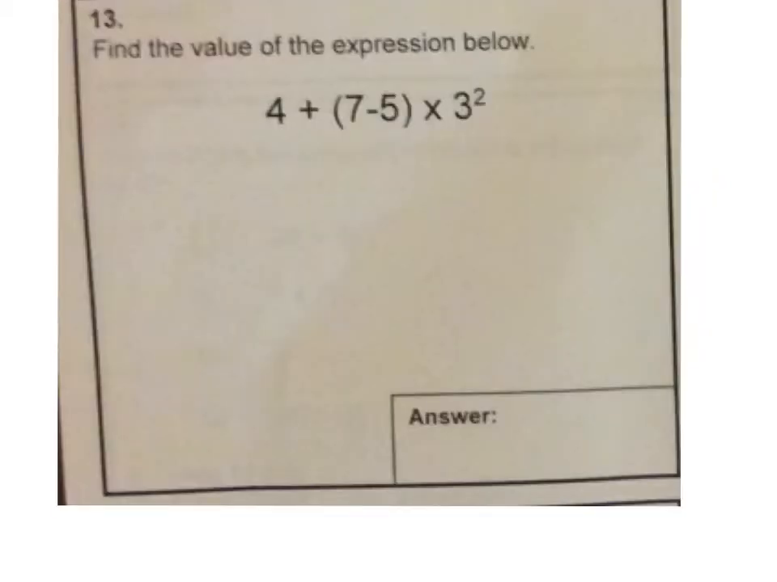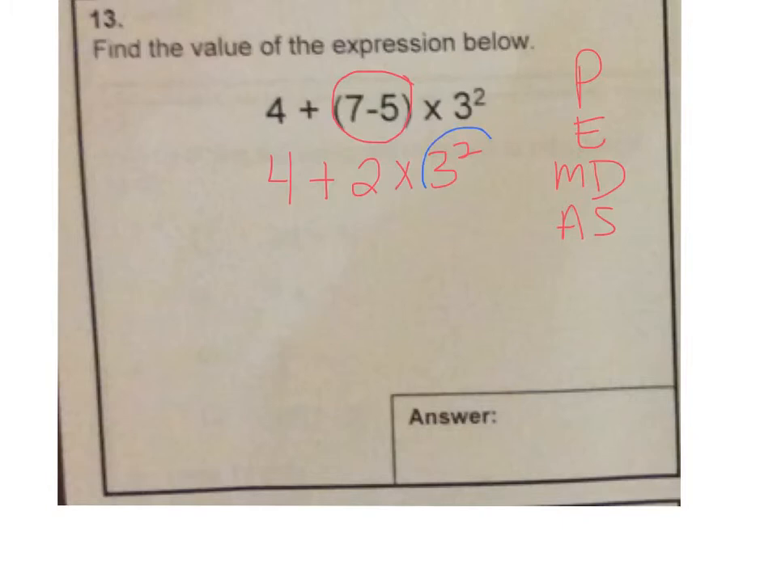Number 13, find the value of the expression below using your order of operations: parentheses, exponents, multiplication or division, addition or subtraction. So we see that there's parentheses. That's our first step. 7 minus 5 equals 2. And then we rewrite the rest of the problem. Now that there are no parentheses, our next step would be to solve the exponents. This means 3 times 3 equals 9. And then we write the rest of the problem.